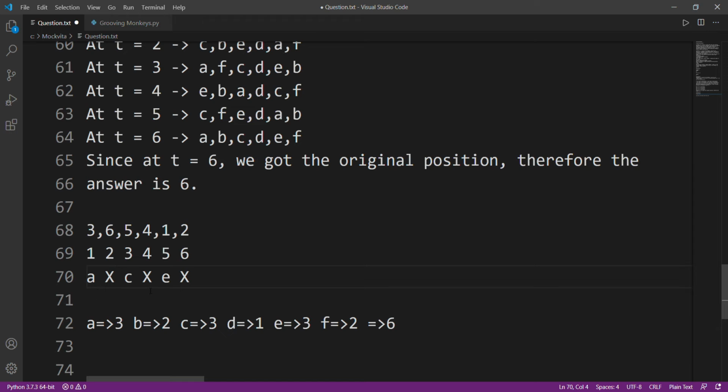If A is going to some position, all the positions to which A is going, one of those elements at that position will be coming to A, right? Since A is going to C, C will come to A. If A is going to E, then at that time one of those positions, might be C, might be E, because right now it will be E, I believe.